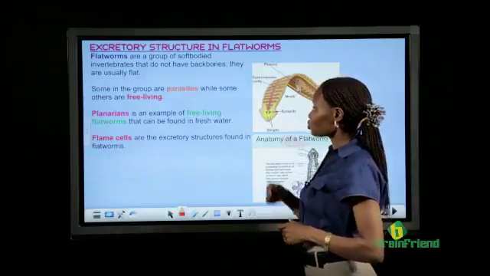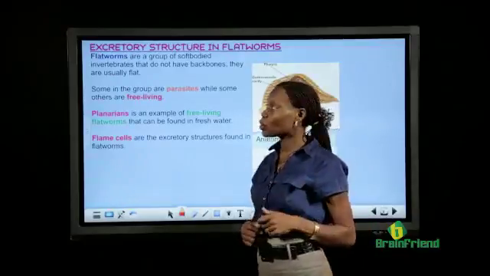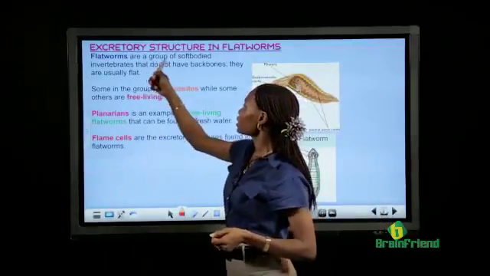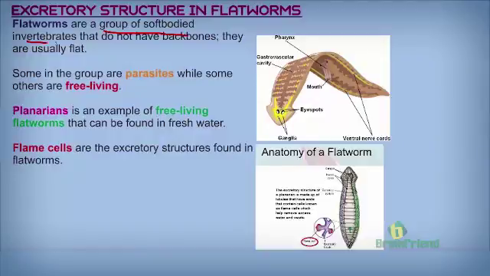Now let's look at excretory systems in flatworms. What are flatworms? They're a group of soft-bodied invertebrates. By invertebrates, we mean they do not have backbones. Usually, they are very flat, as we can see from our image here. This is a planarian. You see how flat it is? It's a flatworm. Flatworms can either be parasites or free-living. A typical example of a free-living flatworm is the planarian. They live in fresh water.